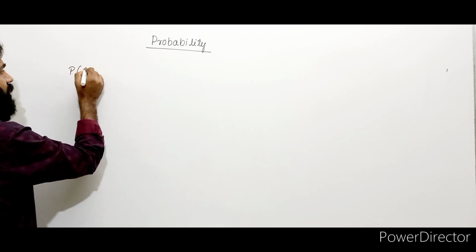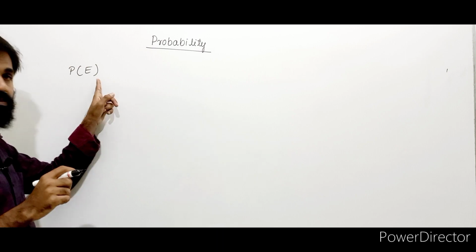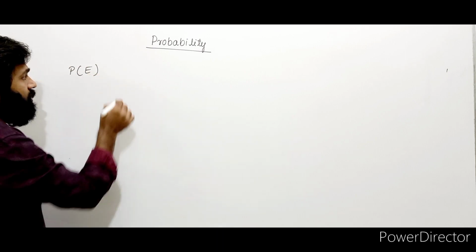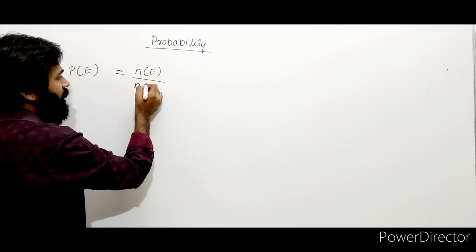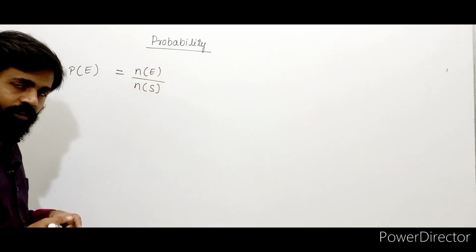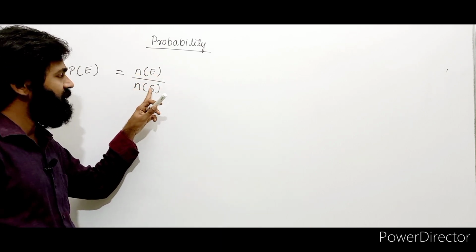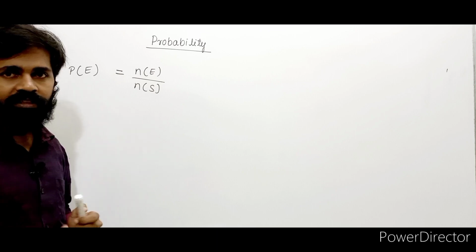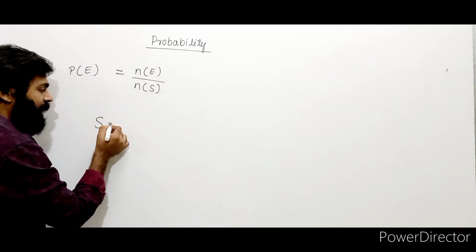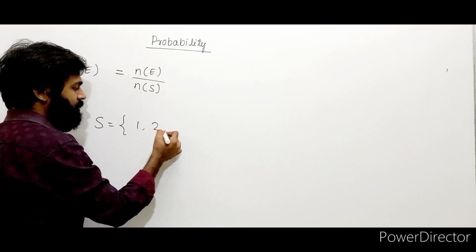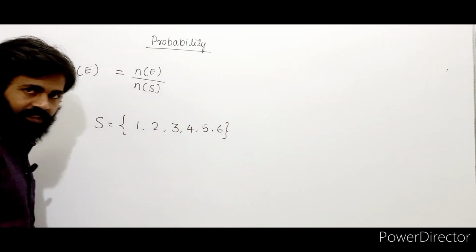Probability of any event E we generally represent using P of E. This means probability of event E. This is given by N of E divided by N of S. What is N of E? Number of elements in the event E, divided by number of elements in the sample space S. For example, let's consider throwing a die. What is the sample space? 1, 2, 3, 4, 5, 6. This is your sample space, right?